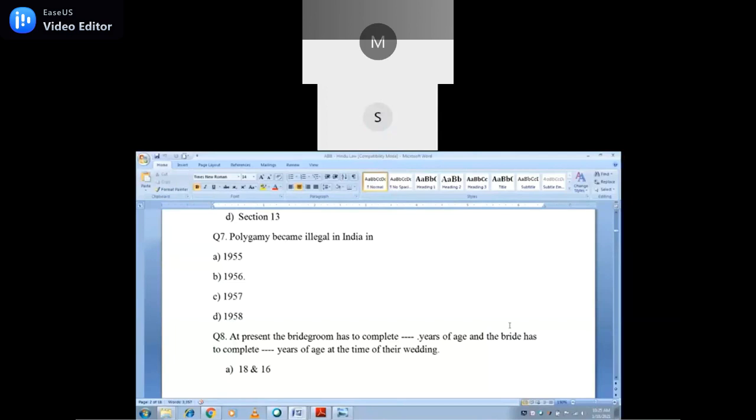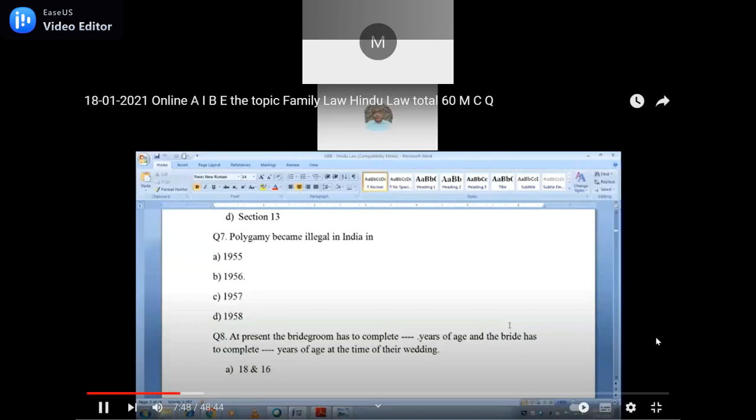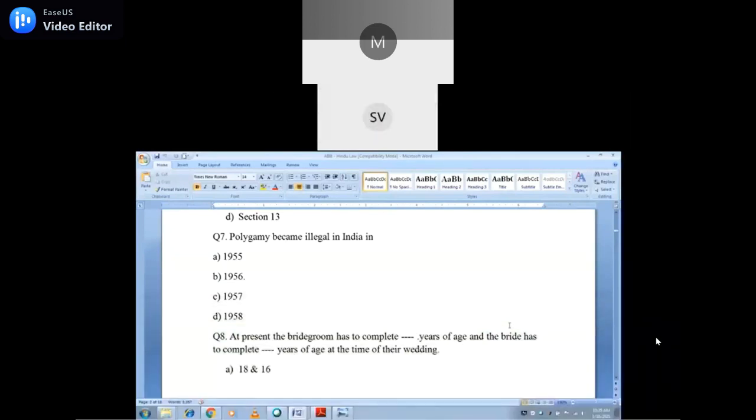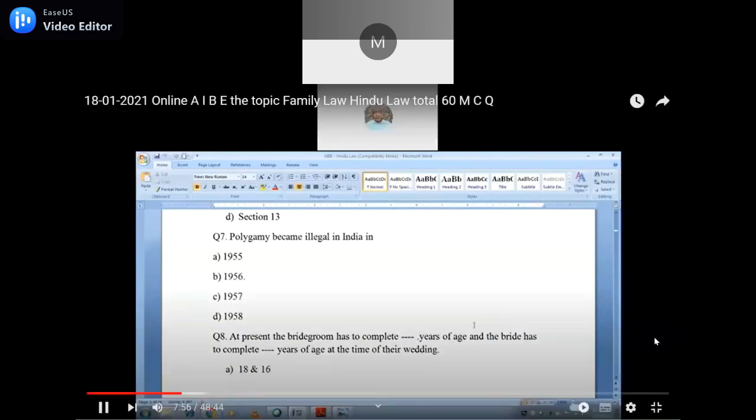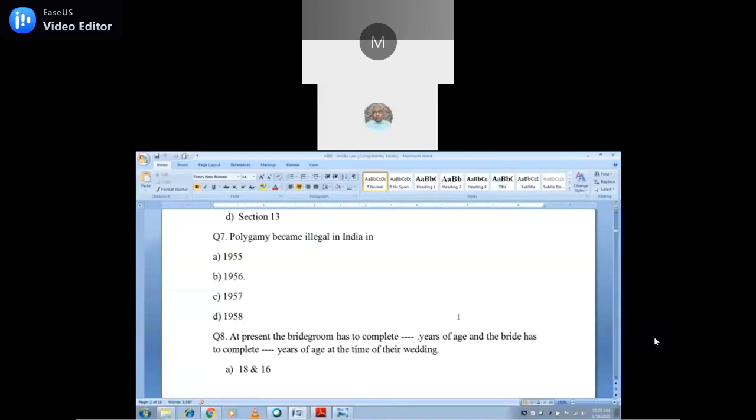Yes, what is the opposite of polygamy? Monogamy is there, okay. But suppose it is only one wife with many husbands. Polyandry, yes. Subsidiary question: where is polyandry mostly followed? Nepal, Bhutan, and in South India there is one community, which I am going to ask you in this one. There is the Toda. Yes.